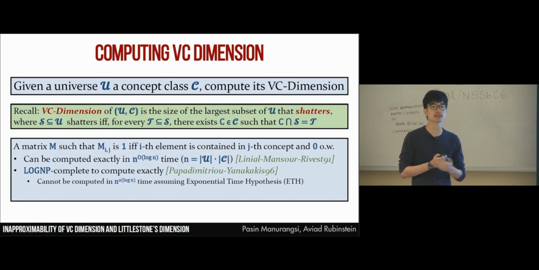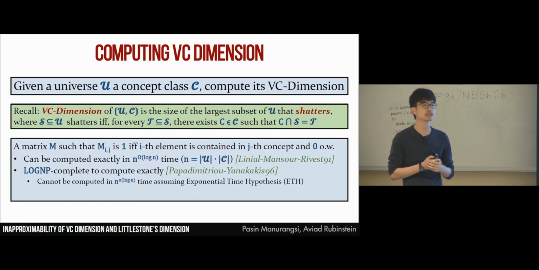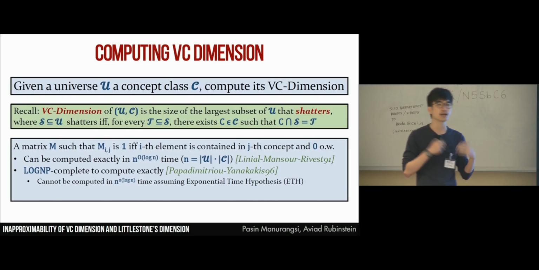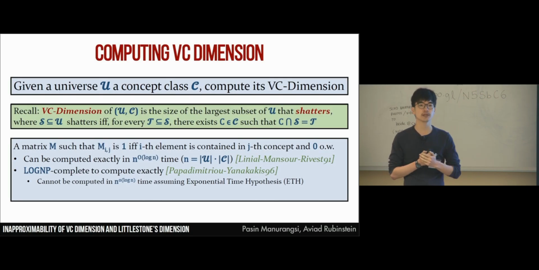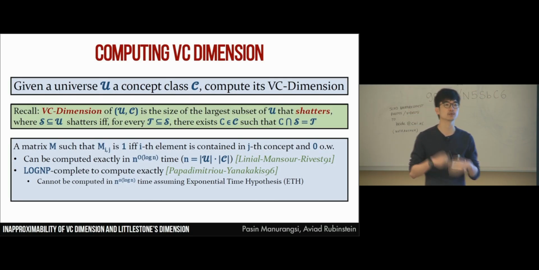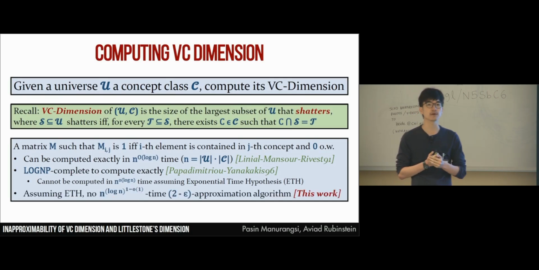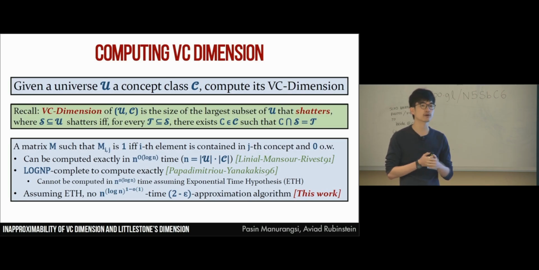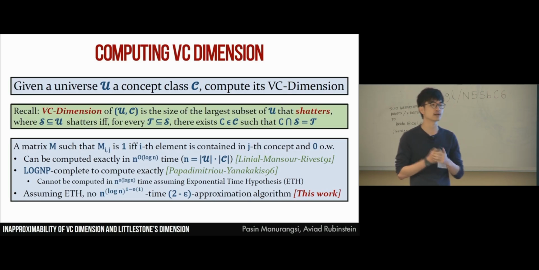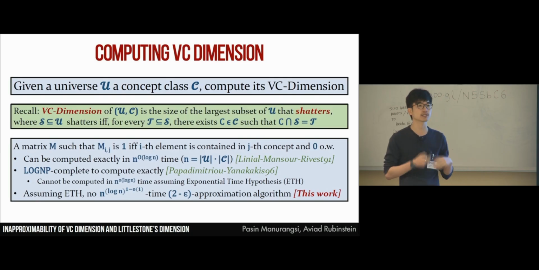But that result doesn't rule out approximation algorithms. For example, it could be that there is a polynomial time algorithm that approximates VC dimension to within, say, a 1.1 factor. This wouldn't contradict that result. So in this work, we rule out these kinds of approximation algorithms as well. We show that if you are only allowed to spend much less time than n to the log n, then you cannot get any good approximation algorithm.